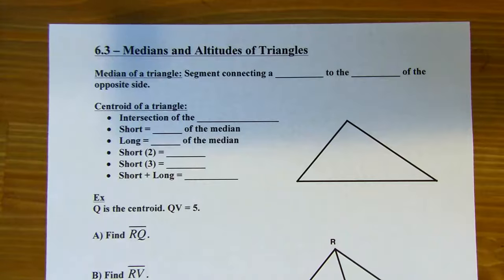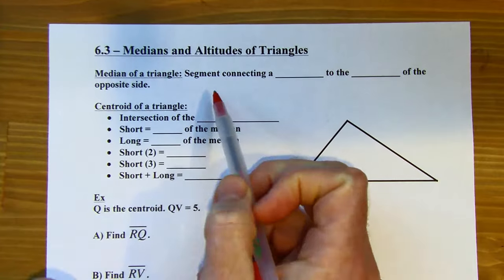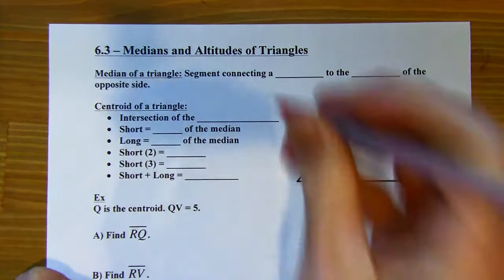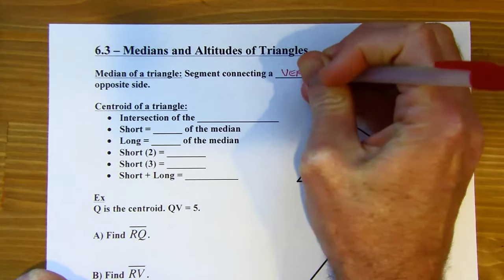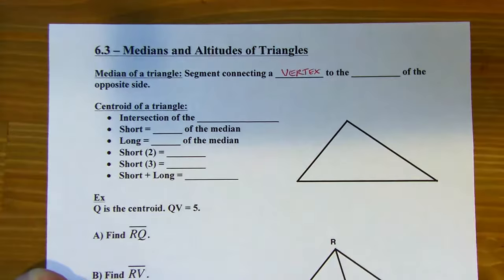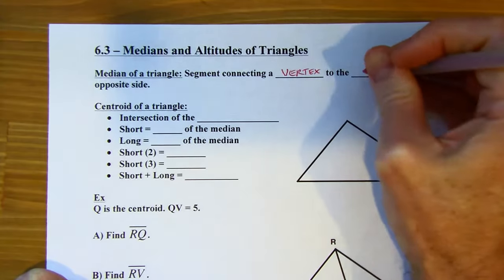Okay, medians and altitudes of triangles. So let's talk about what a median is. The median of a triangle is a segment connecting a vertex to the midpoint of the opposite side.